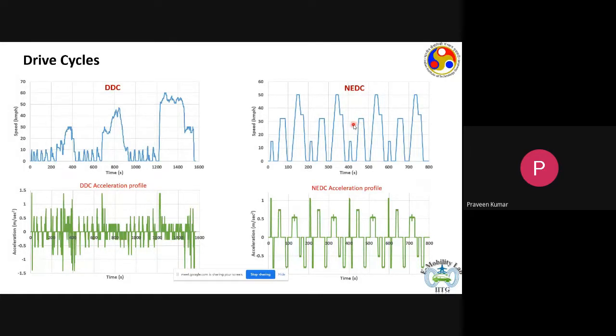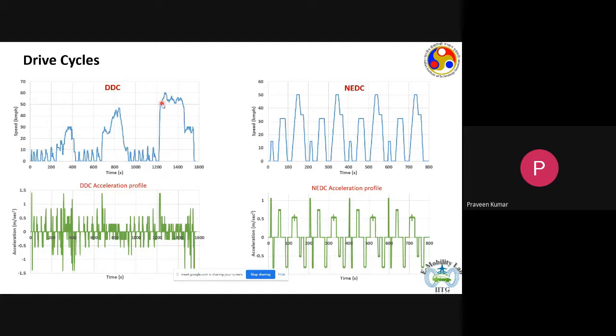Now, the other very critical issue that one can observe from the drive cycle is that there is a heavy acceleration that happens in DDC at around 50 kilometers per hour. So if you pay attention, after 1220 or 30 seconds, the speed of the vehicle increases from 50 kilometers per hour to 60 kilometers per hour in a fairly short duration of time.